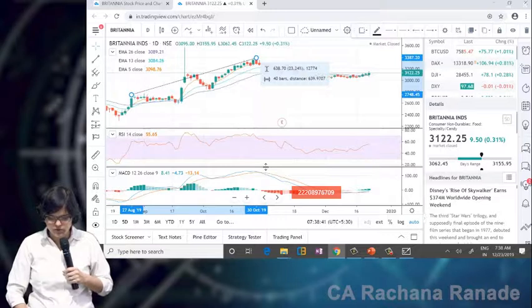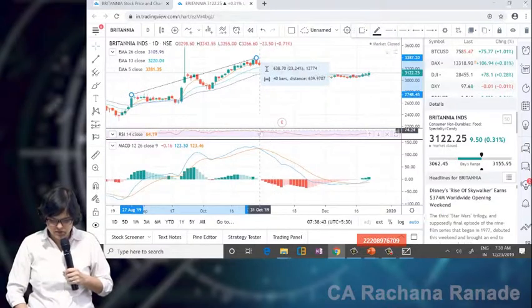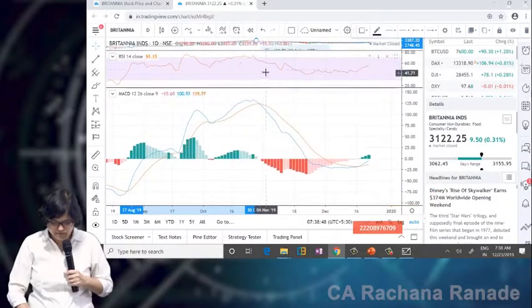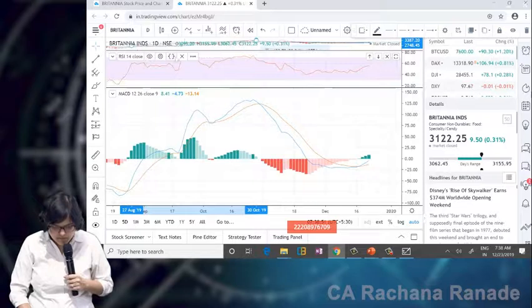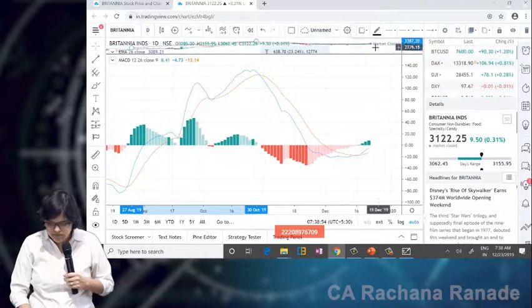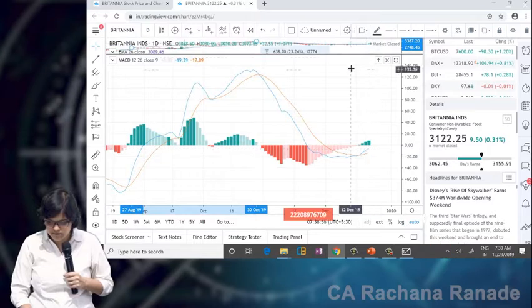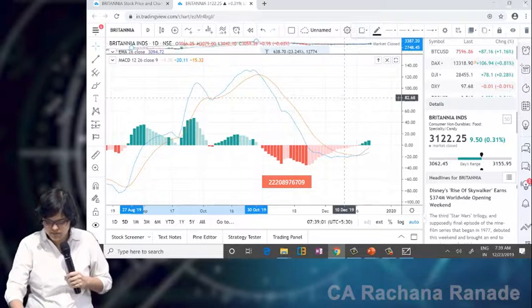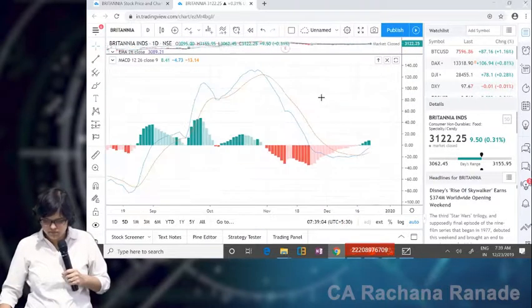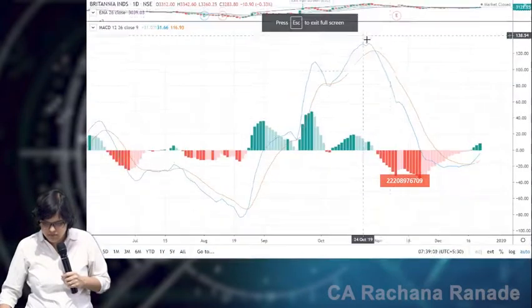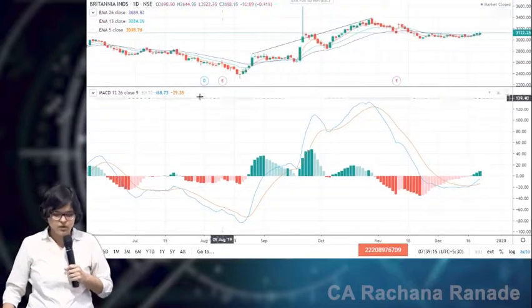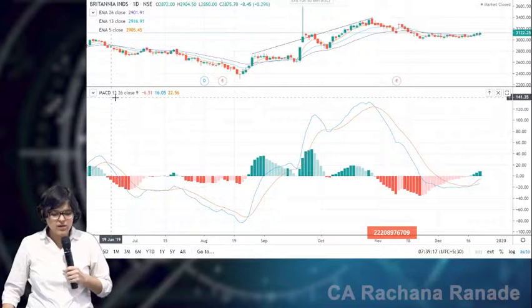Okay, so just for you to understand, I'm just taking this. Now can you see this MACD 12 26 close 9?